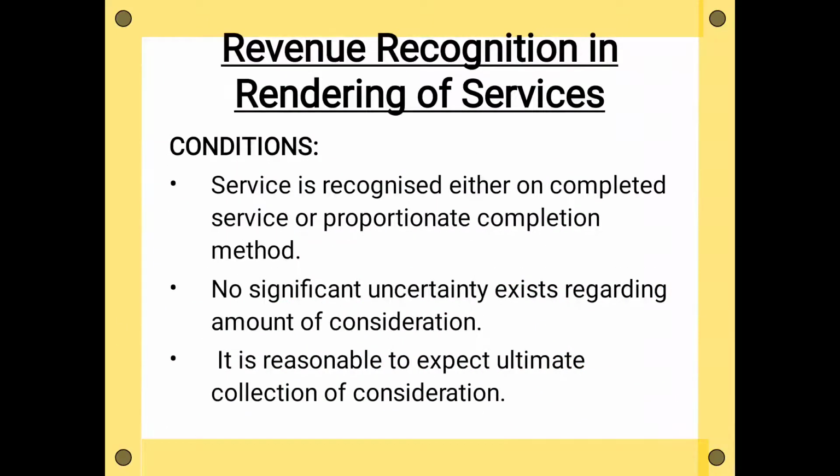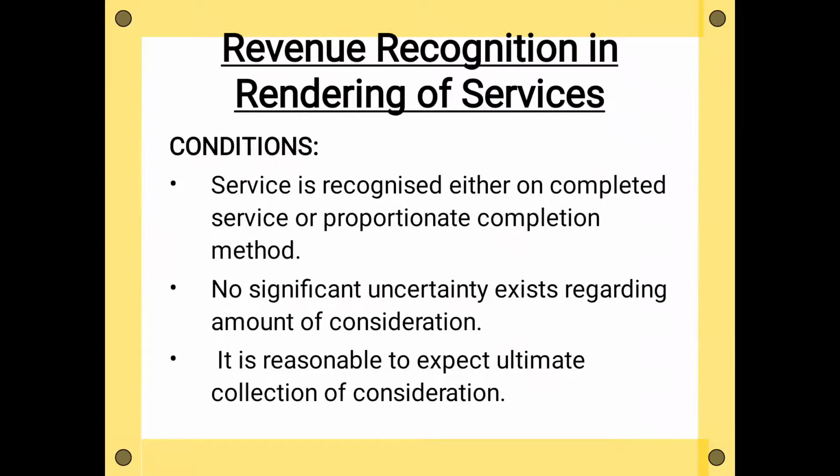Now the second scope we are going to see, revenue recognition in rendering of services. So some enterprises provide services, like banks, classes, tuitions. You use telecom services, you use cable service for the television.